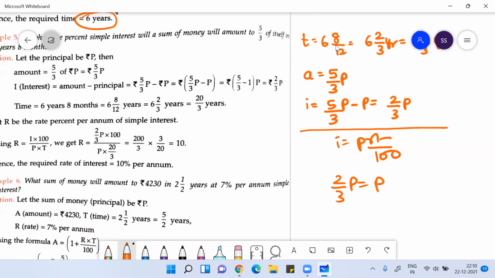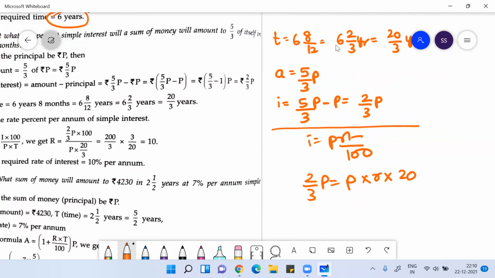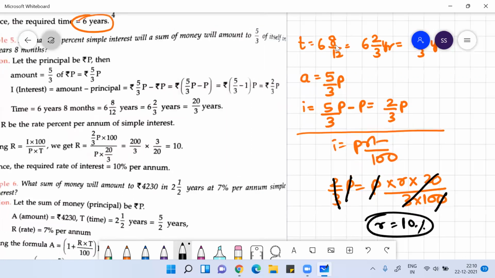So 2 by 3 P is equal to P into R, and R you have to find, right? Time is 20 by 3, divided by 100. If you solve this, R will be 10. P will get cancelled. R value will be 10. Simple. You should get this kind of question answer maybe in 1 minute or 2 minutes. You don't have to spend so much time to get the answer for these kinds of problems.